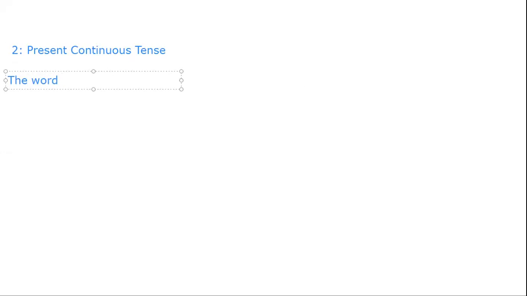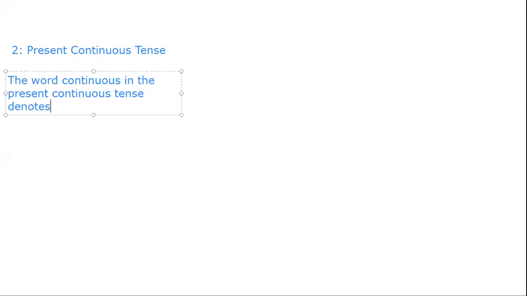The word continuous in the present continuous tense denotes continuity of actions or work or different types of activities that we do.